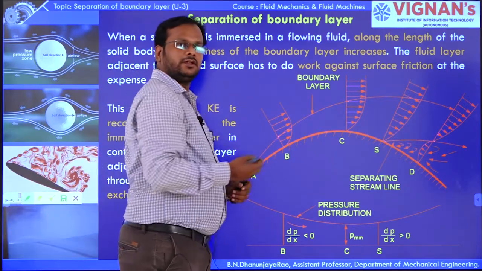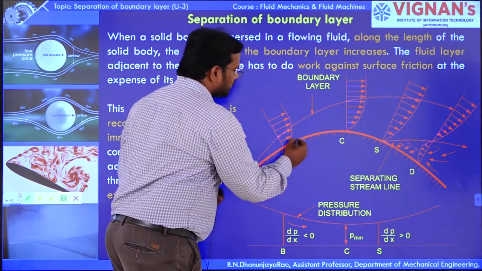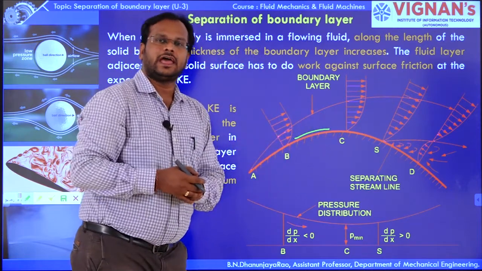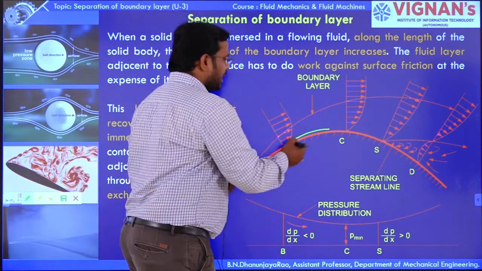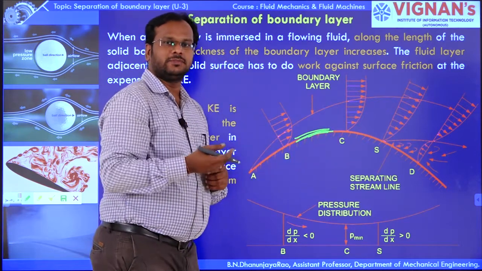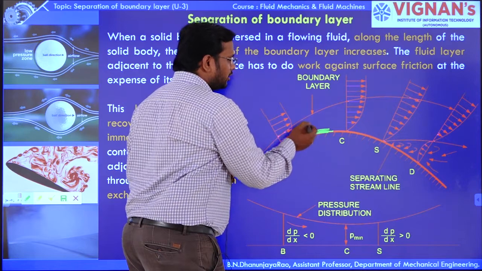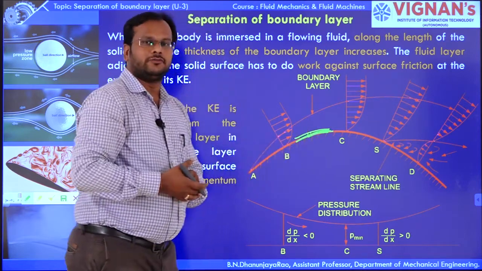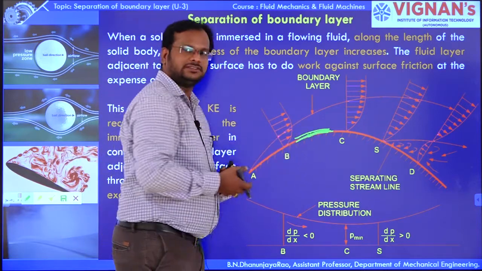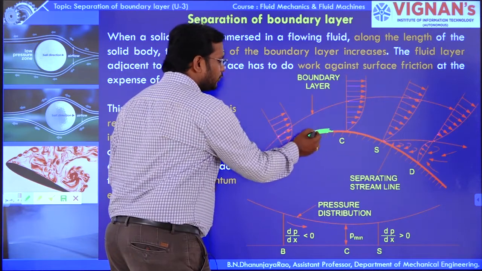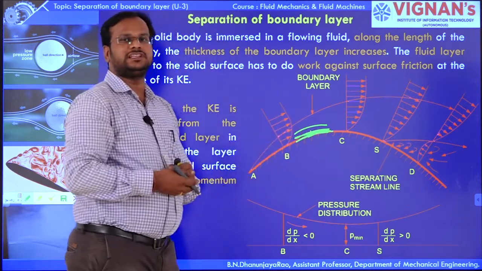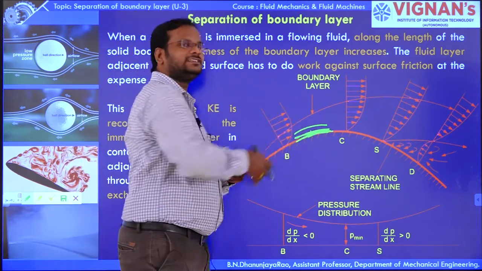Here we can say that the fluid layer which is adjacent to the solid boundary has to do work against the surface friction. This surface has a certain friction, and it has to do work on this particular surface to overcome the friction. So the loss of the kinetic energy at this particular fluid layer is recovered by the immediate layer which is there above the adjacent layer.